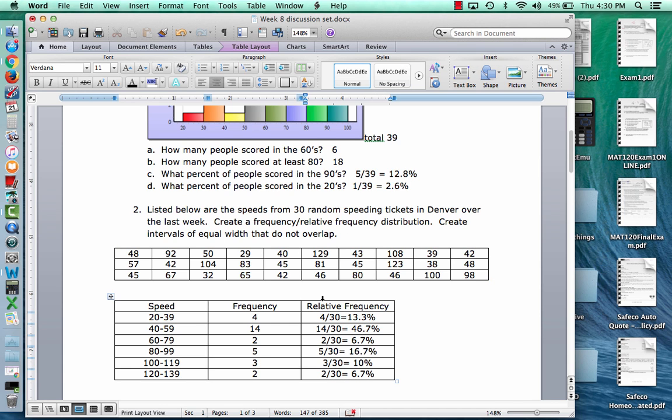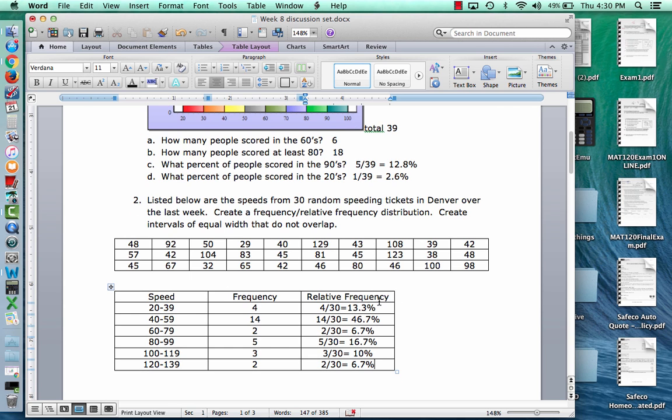Okay, so now I have all my relative frequencies typed in. And remember, when you have these percents, they should add to 100%. When you add these up, I believe I might be off. It might just be off slightly from rounding. If I do 13.3 plus 46.7 plus 6.7 plus 16.7 plus 10 plus 6.7, I get 100.1%. But that's just because all these 0.7s rounded up. Not a big deal. It's pretty close to 100%. So we're good to go.